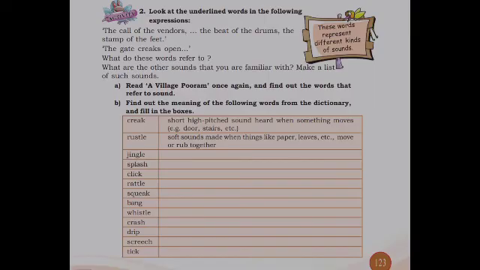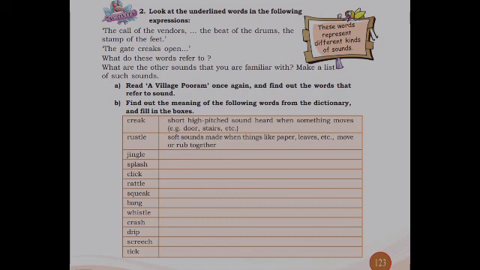Now, look at the underlined words in the following expressions. The call of the winters, the beat of the drums, the stamp of the feet. The gate creaks open. What do these words refer to? Children, these words represent different kinds of sounds. The beat of the drum, stamp of feet, the call of the winters, the gate creaks open. All these words represent different kinds of sounds.